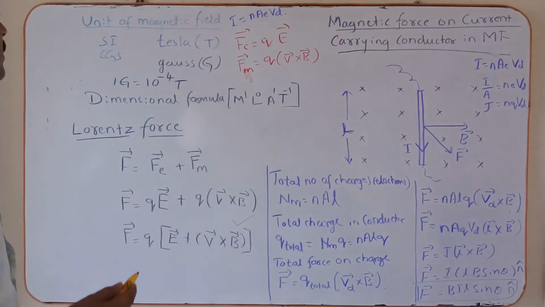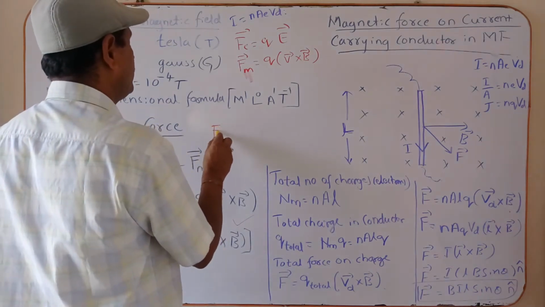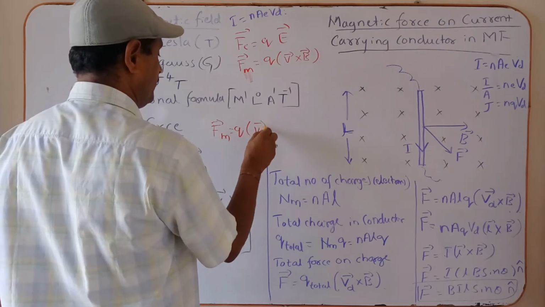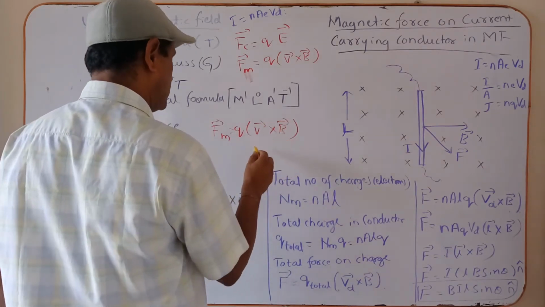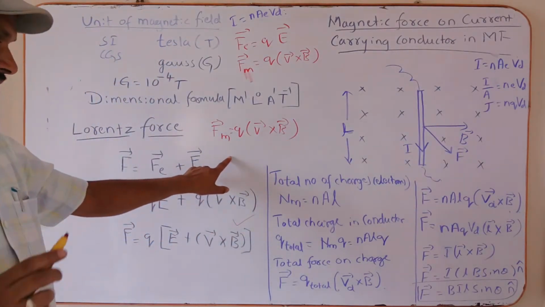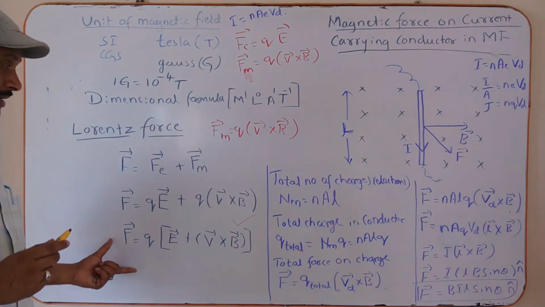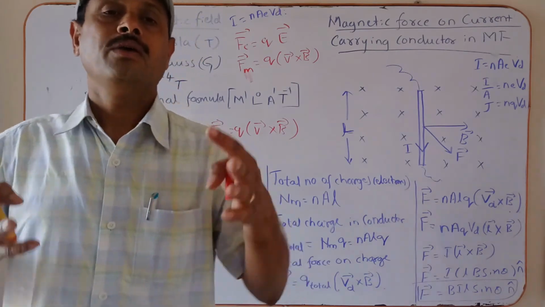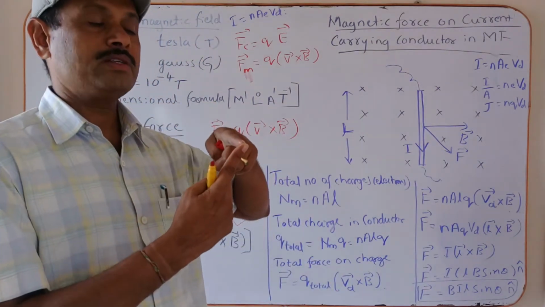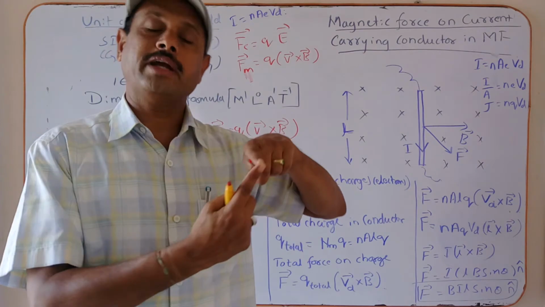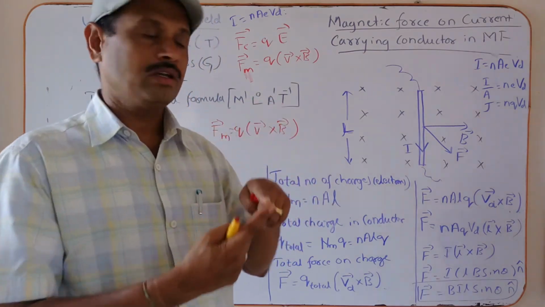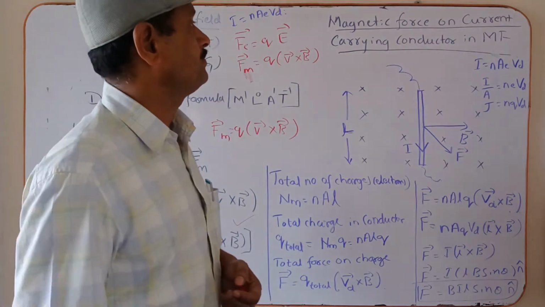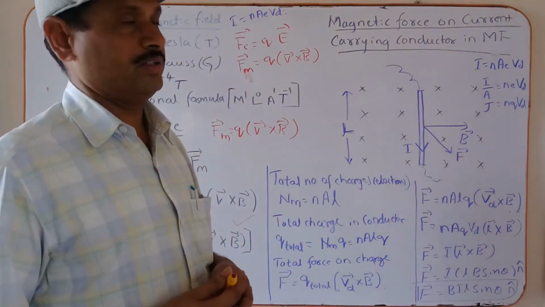Now with only the magnetic force at that time, Fm is equal to q into vector v cross vector B. It is also Lorentz force, only in the magnetic field. Lorentz force is the net force acting on the moving charged particle when it enters the cross fields, where the electric field and magnetic field are perpendicular to each other. This is called Lorentz force. Now we come to the next point.